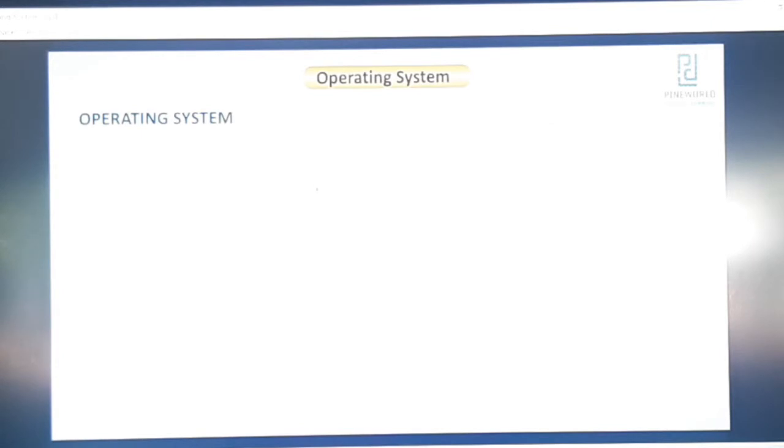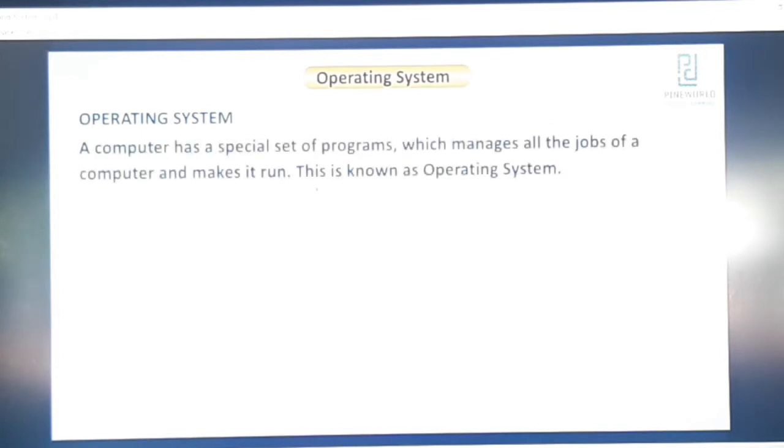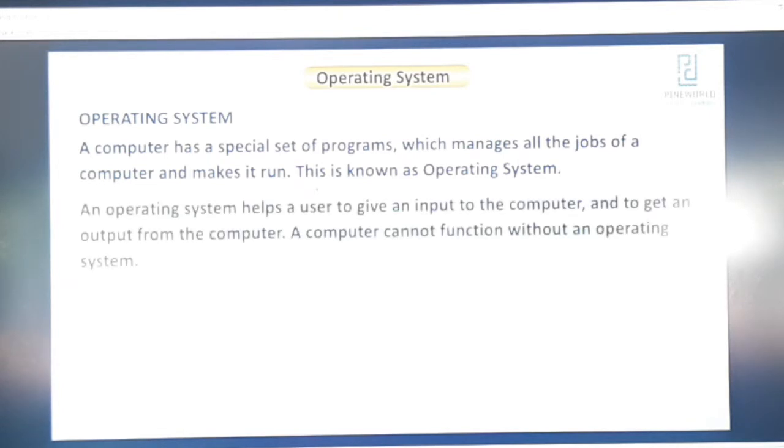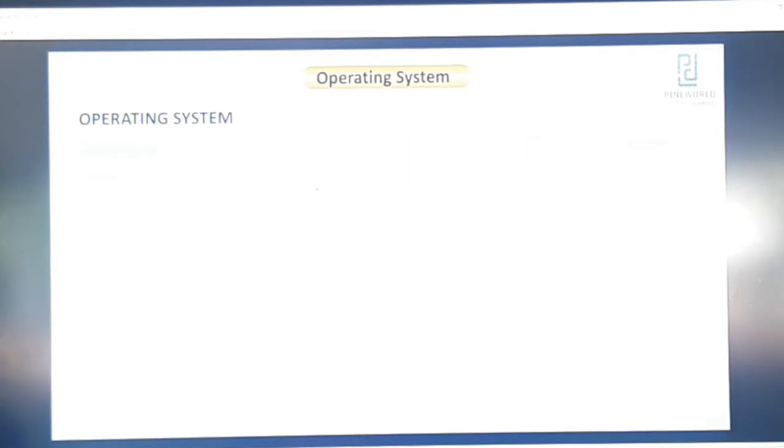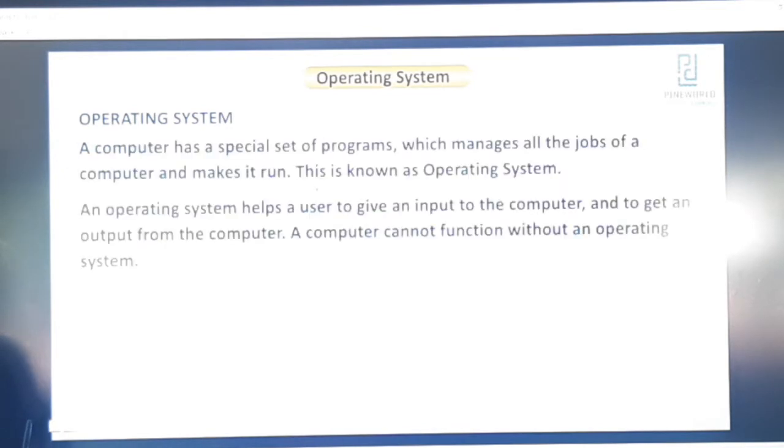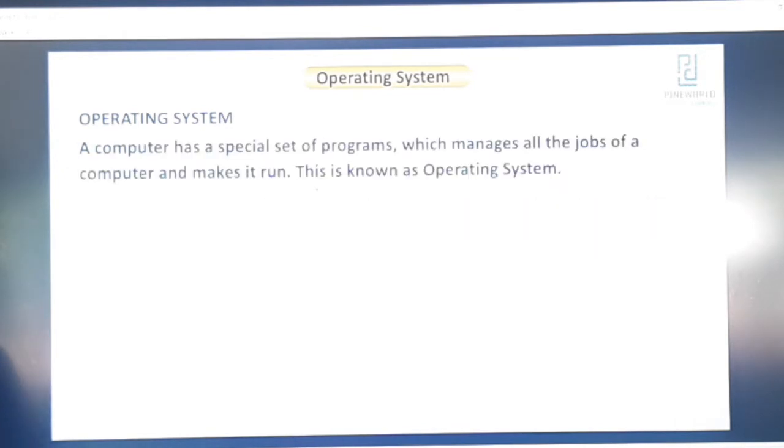Operating system. A computer has a special set of programs which manages all the jobs of a computer and makes it run. This is known as operating system. An operating system helps a user to give an input to the computer and to get an output from the computer. A computer cannot function without an operating system. To understand how an operating system works, let us review how a computer works.